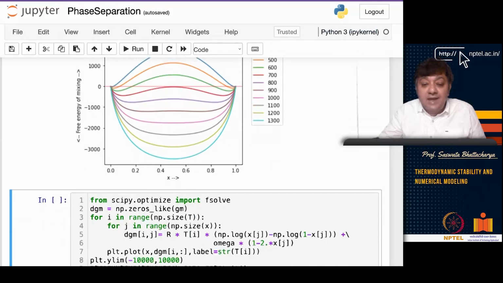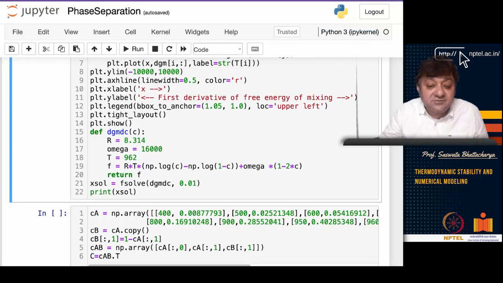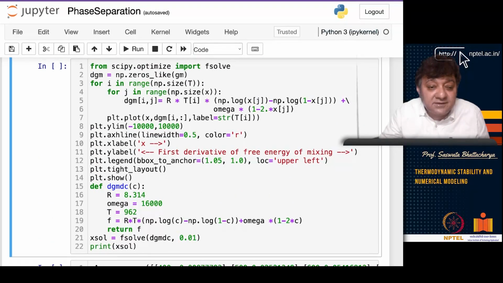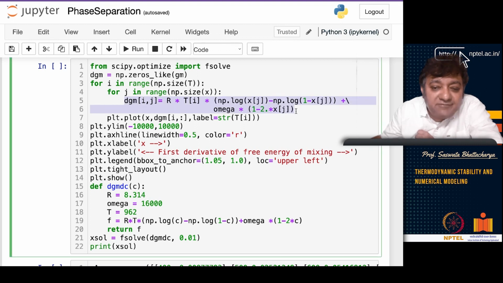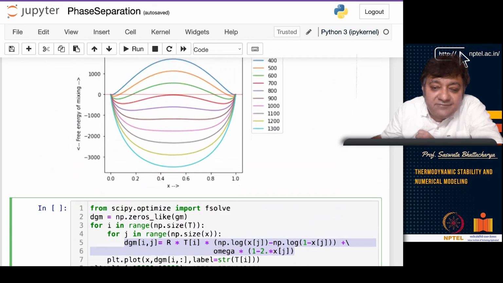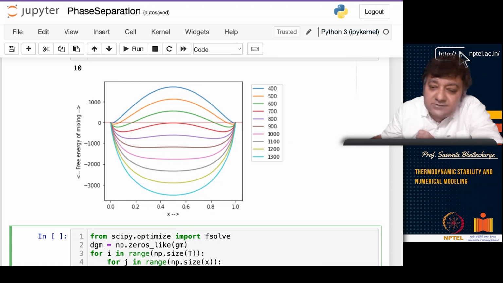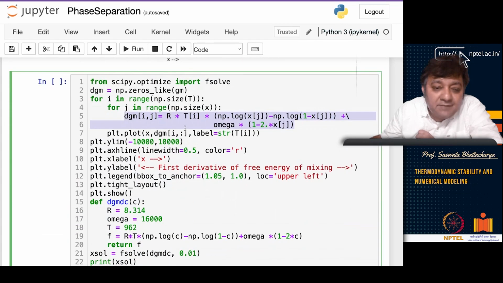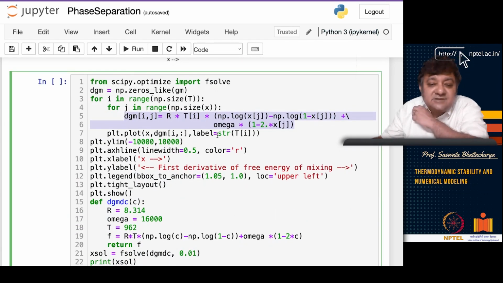Now I can actually find out what these compositions are. For example, I use the SciPy library and I solve for this. Since this is a single free energy and I am looking at the minima, I can directly calculate the minima. Minima calculation means I am taking the first derivative, right? This is the first derivative, and I am setting it to 0.